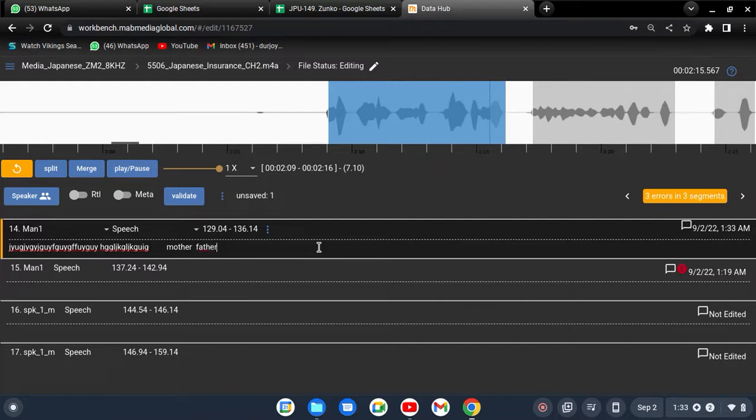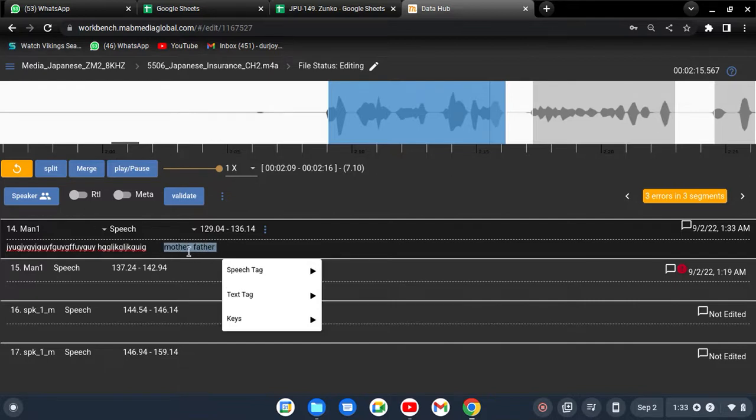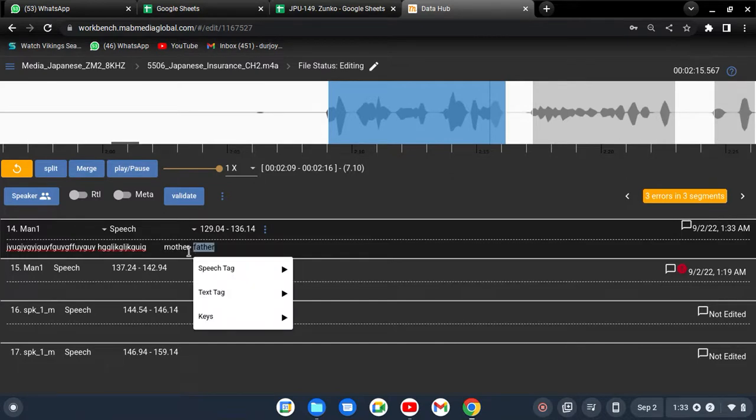Okay, the person said father. For that, you can see there is a back-to-back English word. It could be back to back, it could be a sentence. For those sentences, you have to mark only one time, this way. You have to select both words this way, because at that time you can't double click here. So both words will now be selected.